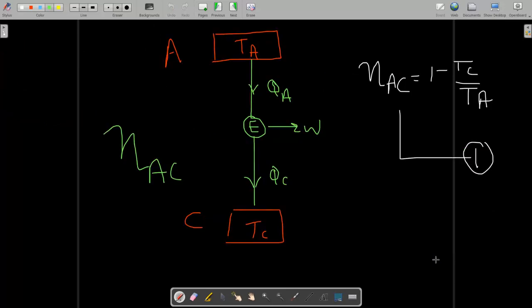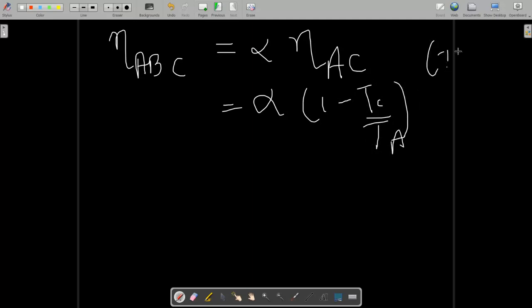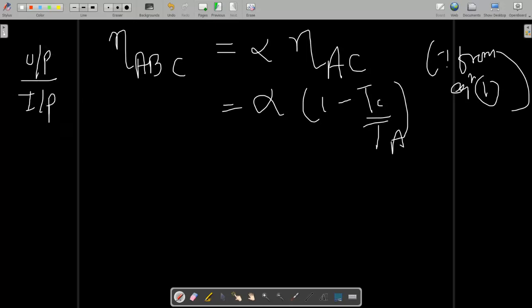Now just use the given condition, that is, the efficiency of engine ABC is alpha times the efficiency of ACA. So alpha times what? 1 minus TC by TA. This is from equation number 1. Now we know the basic equation of any system: efficiency is output upon input. So output is what? W, and input is what? QA and QB, the heat that is added. This much amount of heat is added.